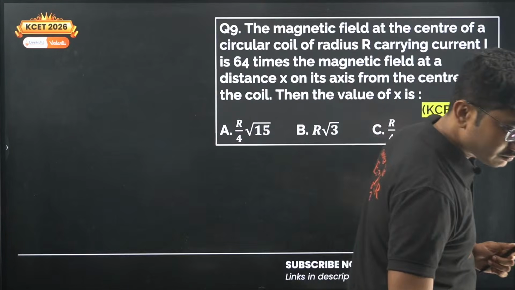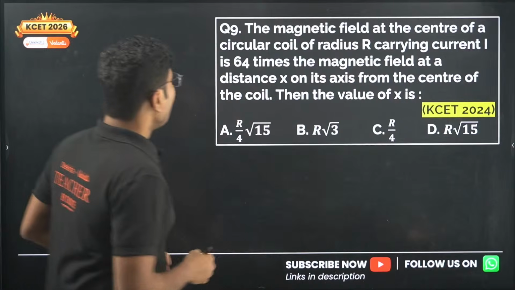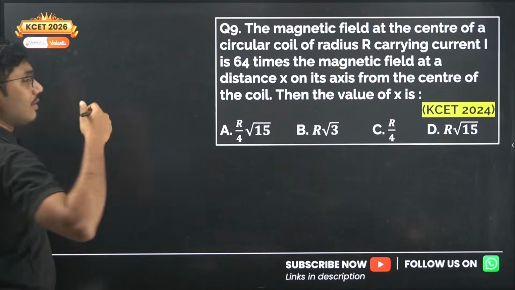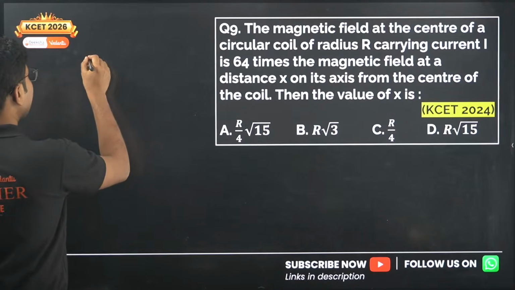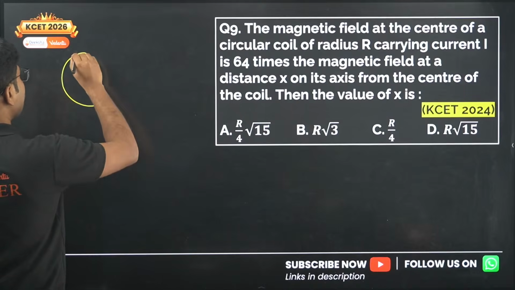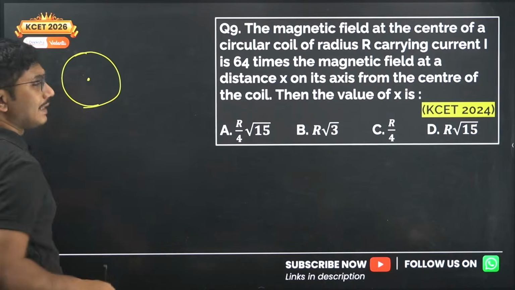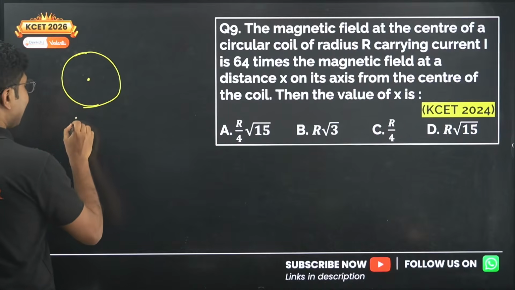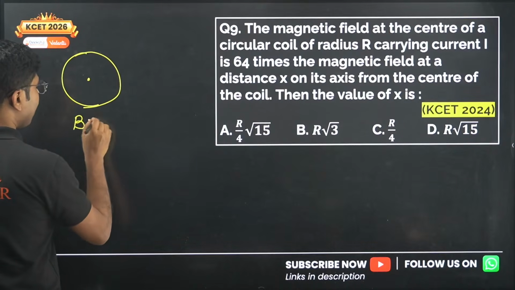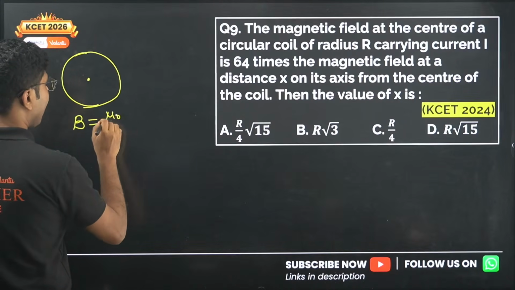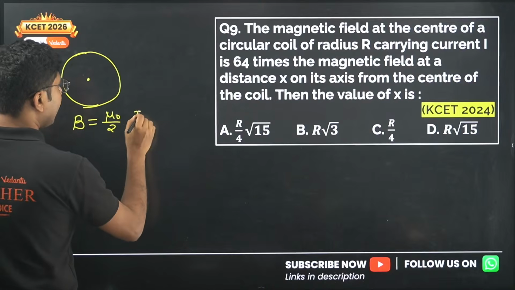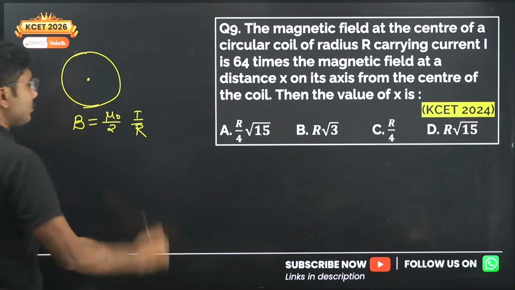Now let's see. What is the way to calculate the magnetic field at the center of the coil? Magnetic field at the center of the coil is given by mu naught by 2 I upon R. So this is easy.